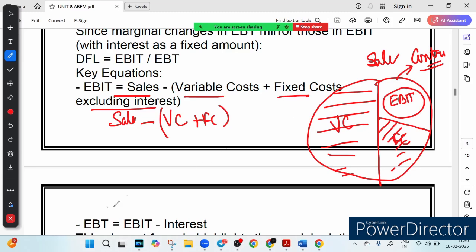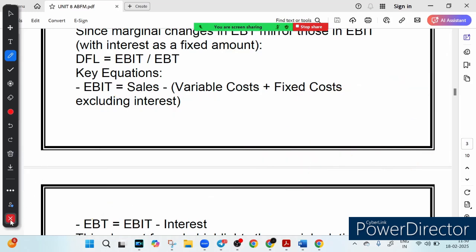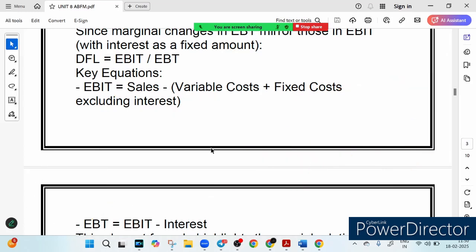Now once you get EBIT, how to find EBT? EBT is earning before tax and EBIT is earning before interest and tax. So suppose this is your entire earning, and it has many components. It includes interest payment, you have to pay for tax, and finally what is left is your earning. If you remove the interest portion which we have paid, whatever is left is your EBT. So to find EBT, we have to subtract interest from EBIT, right? So these two formulas you have to remember. I don't think there is a need to memorize them, because I have told you a trick to remember it.